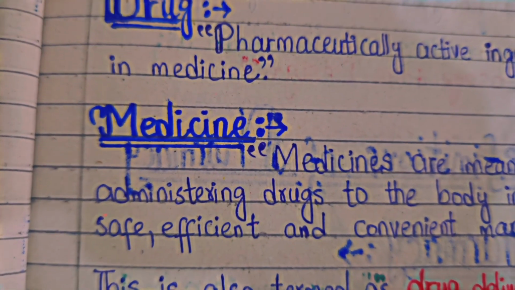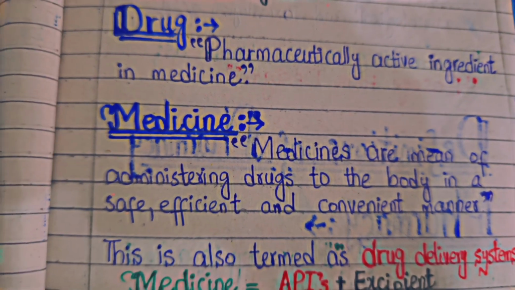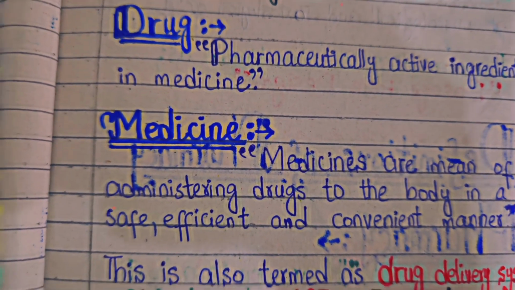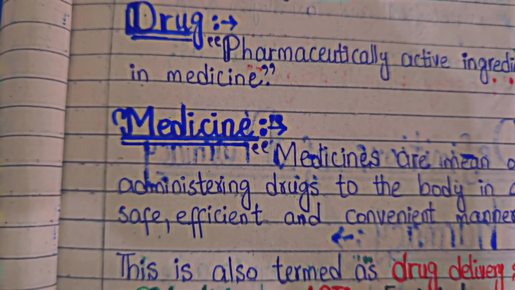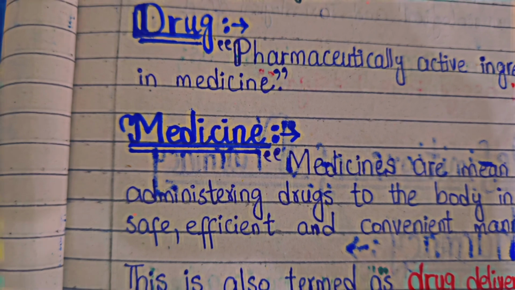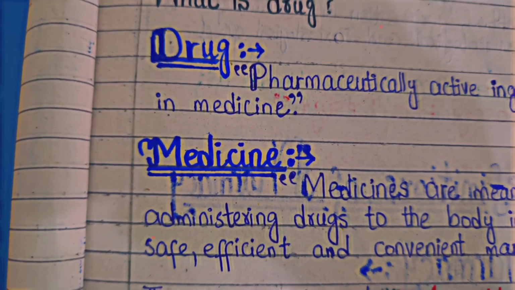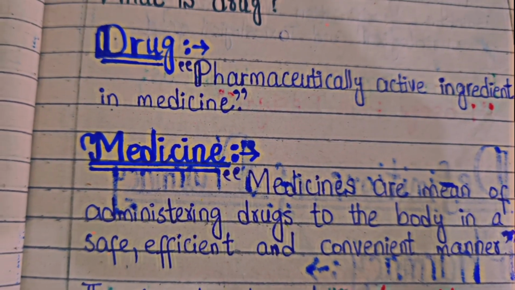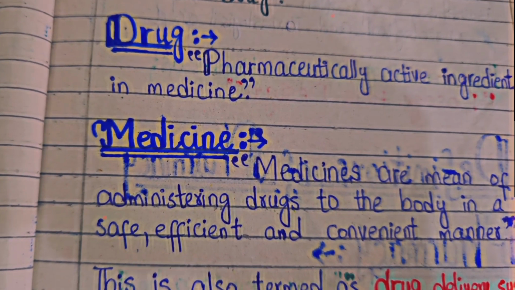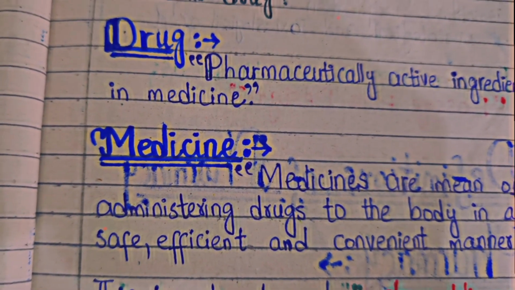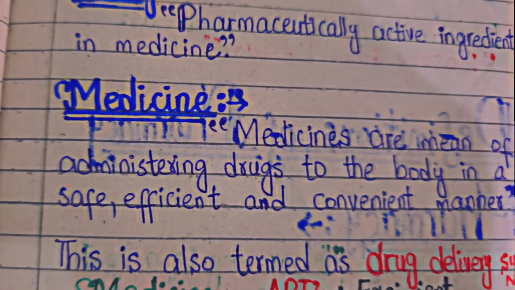So medicines are basically the physical form. These are the dosage forms which are to be administered in the body, so they can go and interact with the body's receptors and show action over there. Now, drugs are the chemical substances which bring physiological changes. So one can say that a drug is a chemical substance that can bring physiological, biochemical changes in the body's living system. So medicines are the dosage forms.